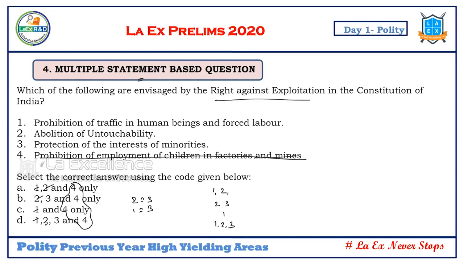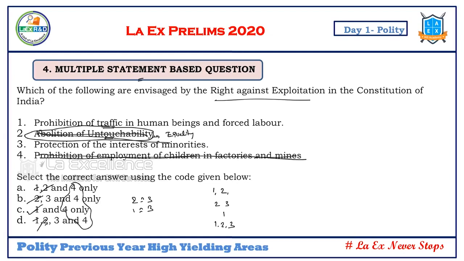The statement reads: right against exploitation, prohibition of traffic in human beings and forced labor, and abolition of untouchability. Abolition of untouchability, we know, comes under the right to equality. Yes or no? So it means two shall not be an answer. When two is not an answer, obviously these options are eliminated. Then what are we left with? C is the answer. So in this, I need to know only two things.